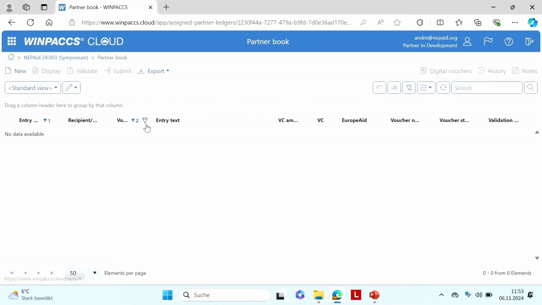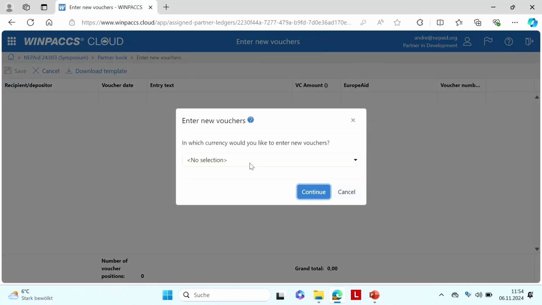Then we have the table with the table functions that are there. I'll explain that maybe later again. And here's the table of the vouchers that were entered. For now, I have not entered anything. This is why it's empty. And I can create a new entry here, new entry.